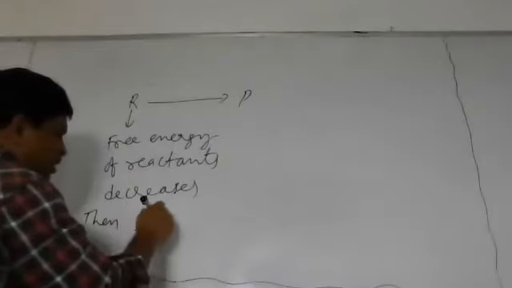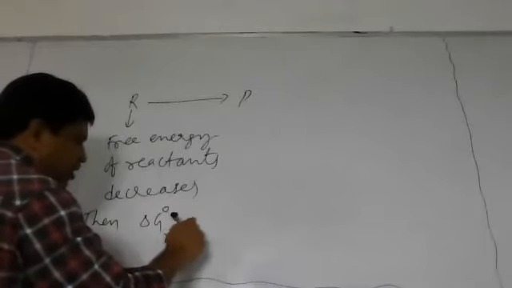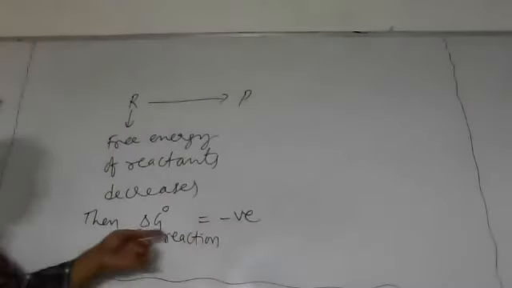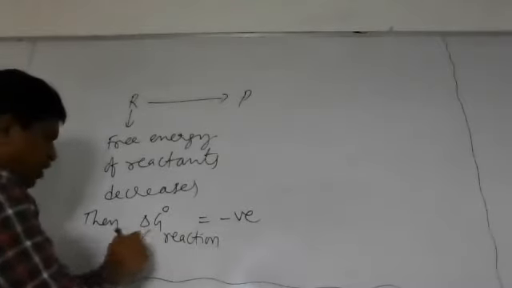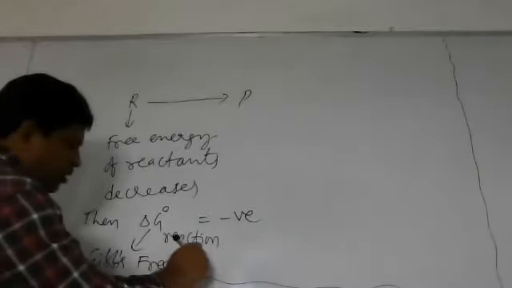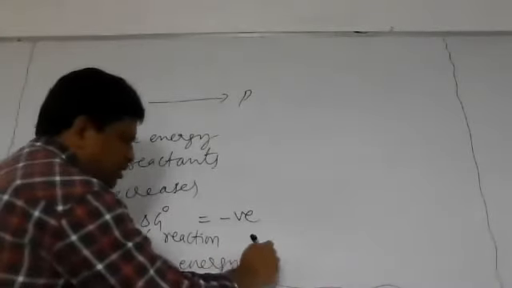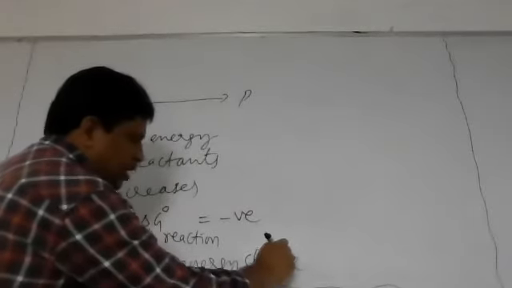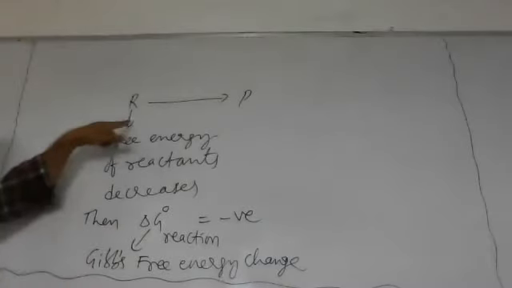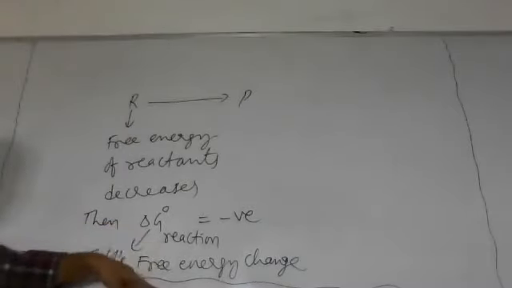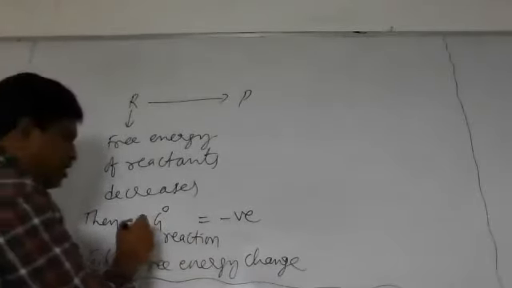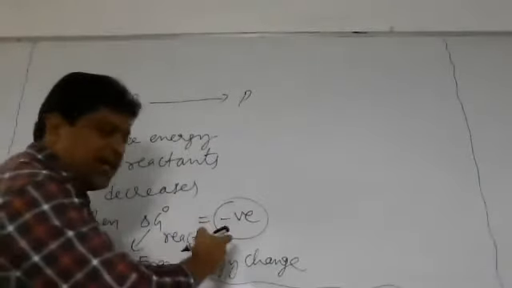Then delta G naught of reaction becomes negative. Delta G naught of reaction means the Gibbs free energy change of reaction. The Gibbs free energy change of a reaction decreases for the reactants. Whenever this delta G value of reaction decreases, it becomes negative. That means the reaction is spontaneous. If delta G naught is negative, what do we have to say?